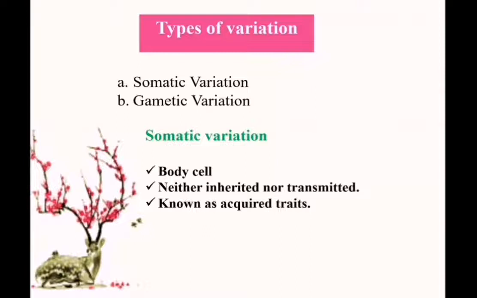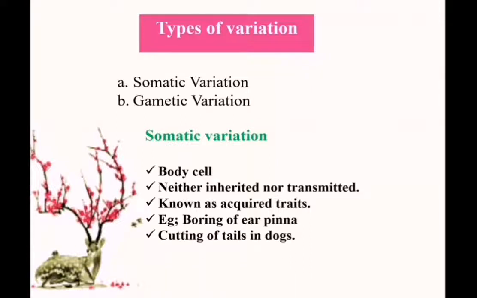Why are they known as acquired traits? Because we are gaining or acquiring them during our lifetime. So it's not inherited. We cannot pass it from one generation to the next. Example, boring of the ear pinna. The mother bores her ear pinna, and when she gets a girl child, that girl child won't have the ear pinna bored. So that is a somatic variation which is not transmitting from one generation to the next.